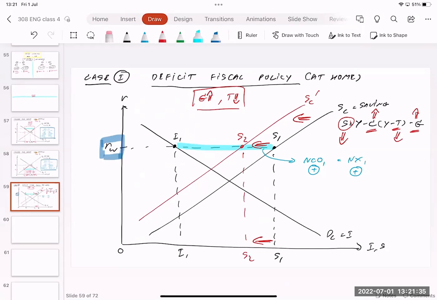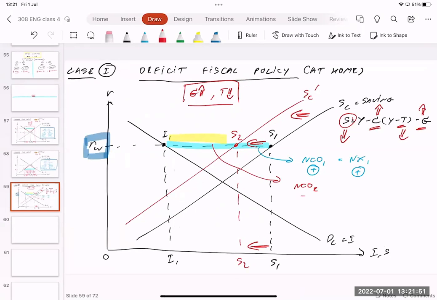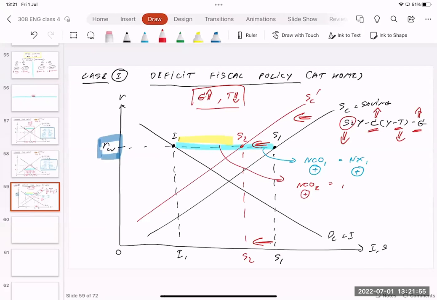You can see that the gap, the yellow color, becomes smaller. The difference between saving and investment becomes smaller. So NCO2 is smaller, but still positive. Net exports are still positive, but smaller.